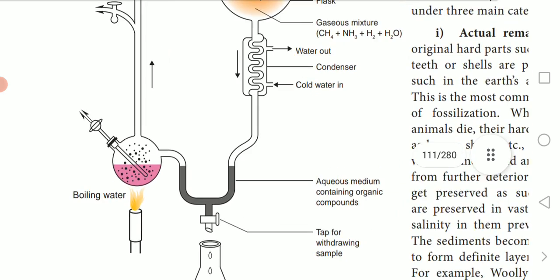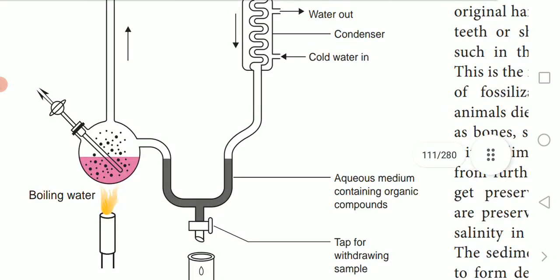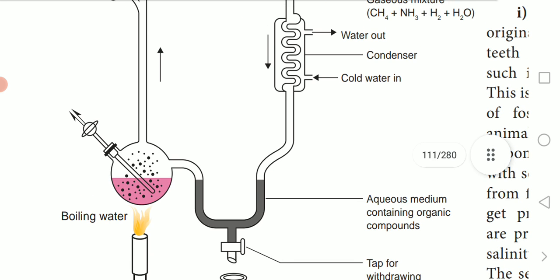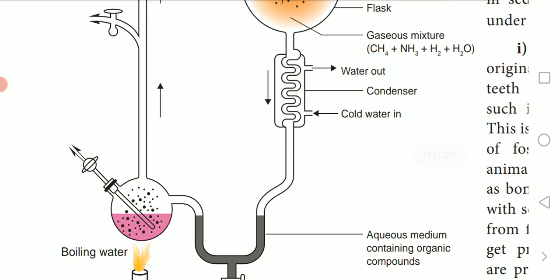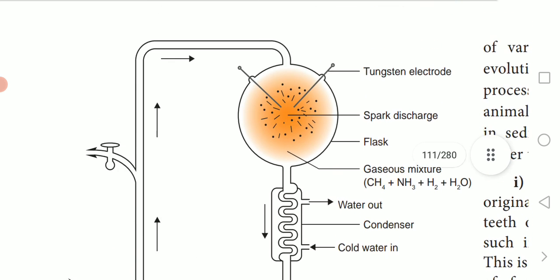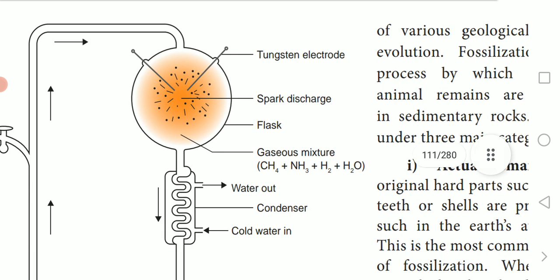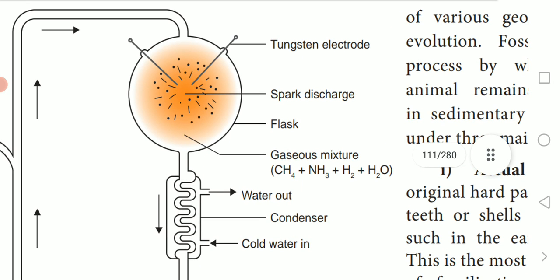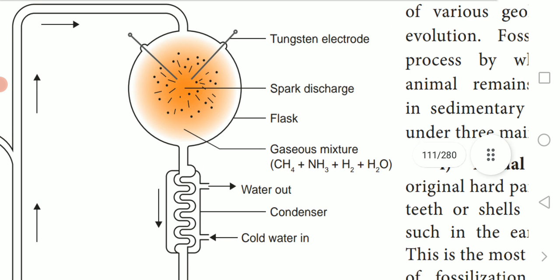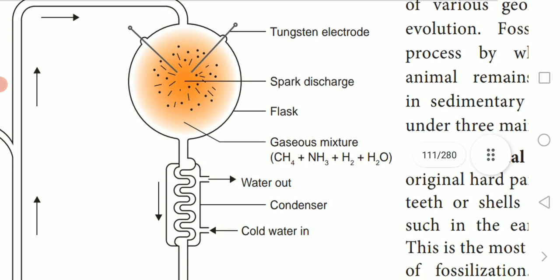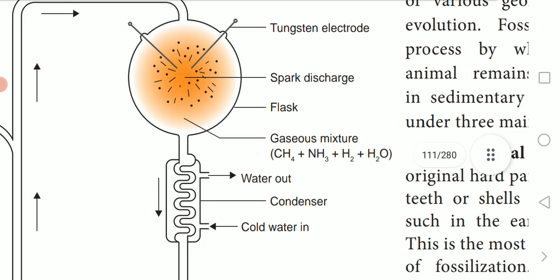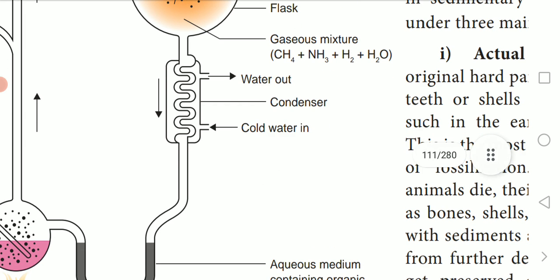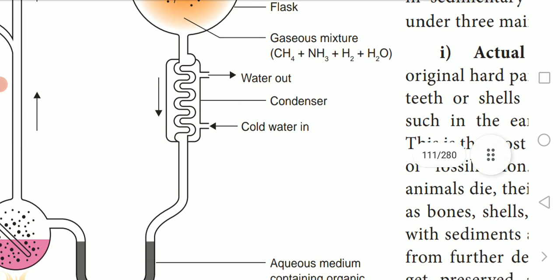In these experiments, they took one small flask along with water and made it boil. The boiling steam came through the tube and mixed in the large container, which had a mixture of gases as well as tungsten electrodes. When the steam contacted the mixture of gases, they emitted some kind of organic compounds.